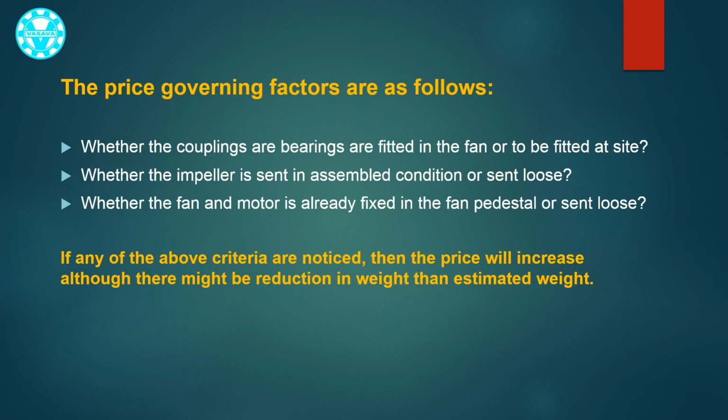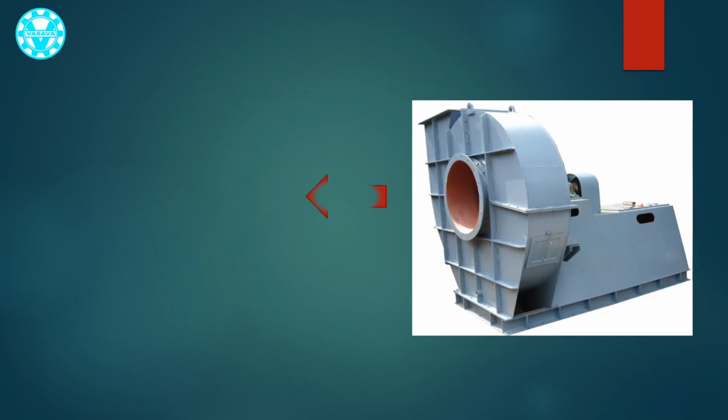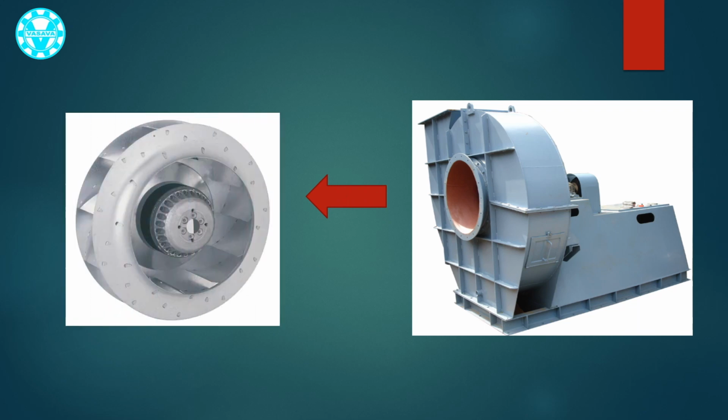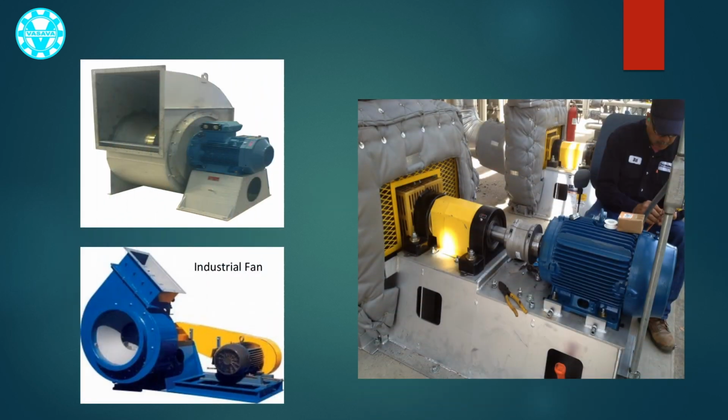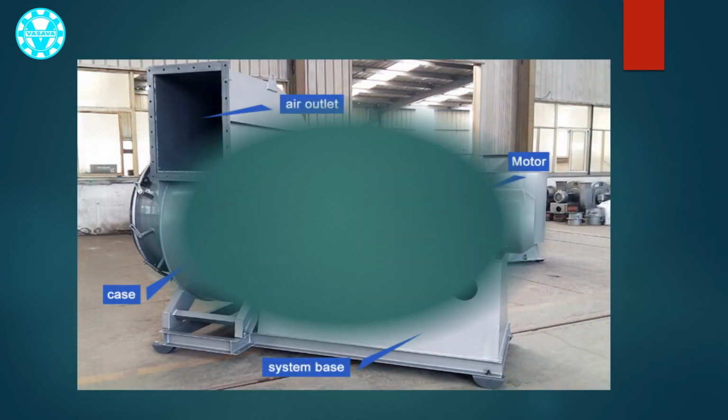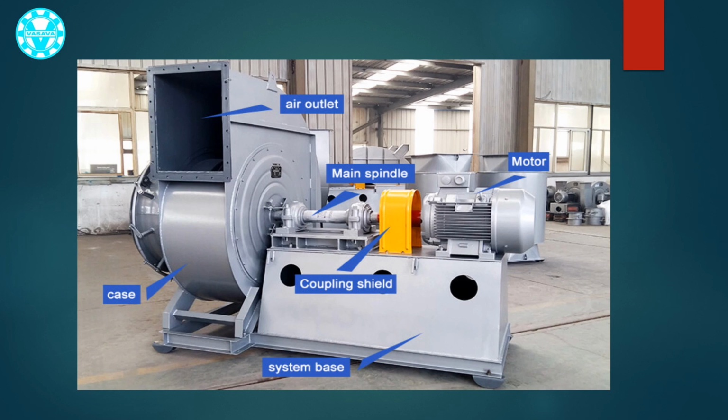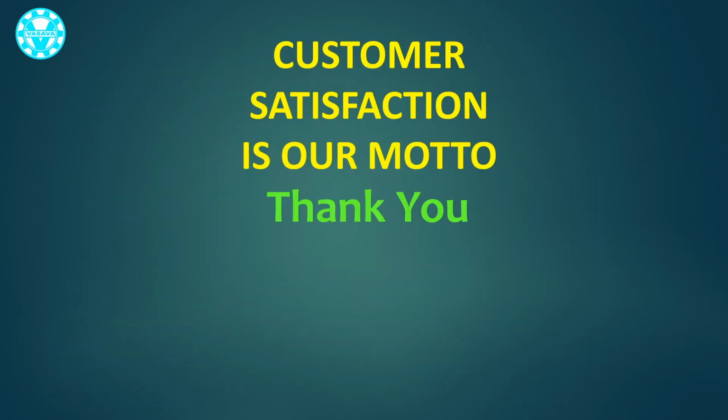See, the casings and impeller are supplied in loose condition. See, the couplings and motor has already been fitted. See, this is one of the example where the complete fan is supplied in assembled condition. All these factors actually matter for quoting the price of the installation of fan and not the weight.